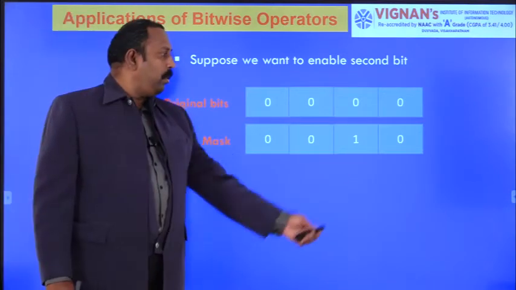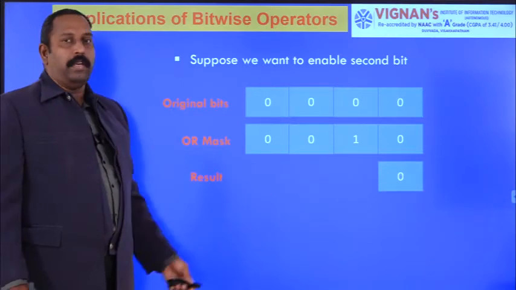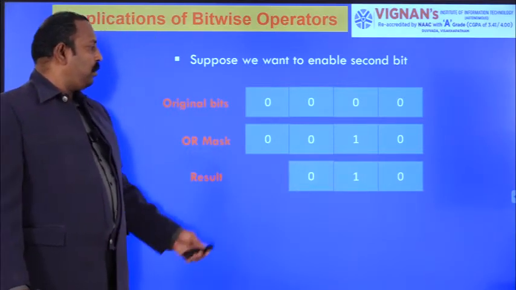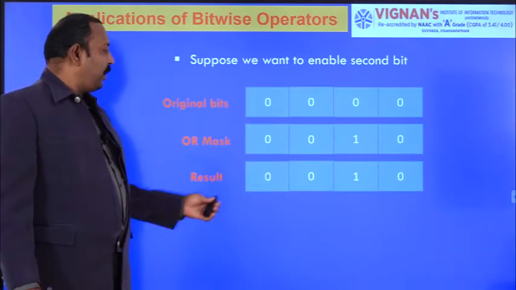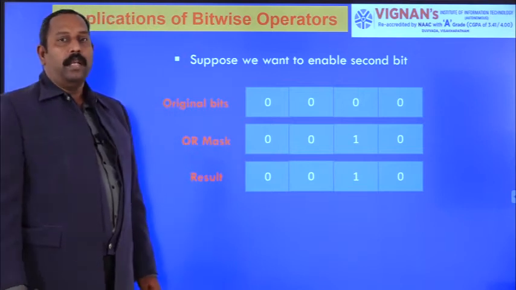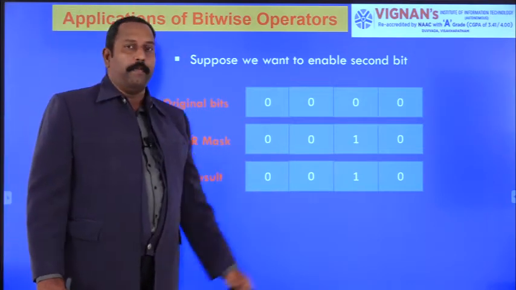Now 0 0 gives the value 0, 0 1 gives the value 1, 0 0 gives 0, and 0 0 gives 0. So now the result is 0 0 1 0. That means the second position is 1, which means the car has to go in the left direction.